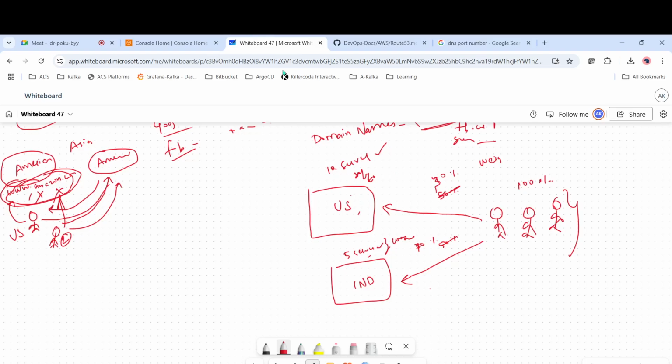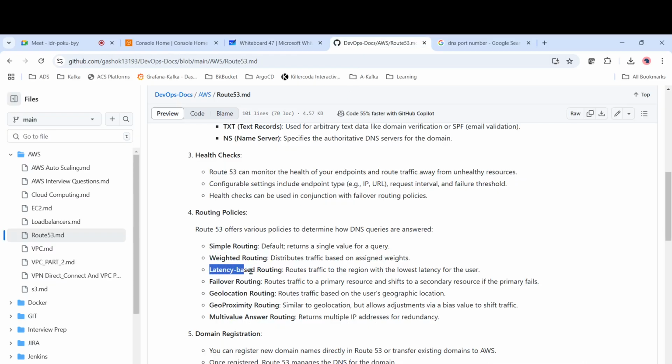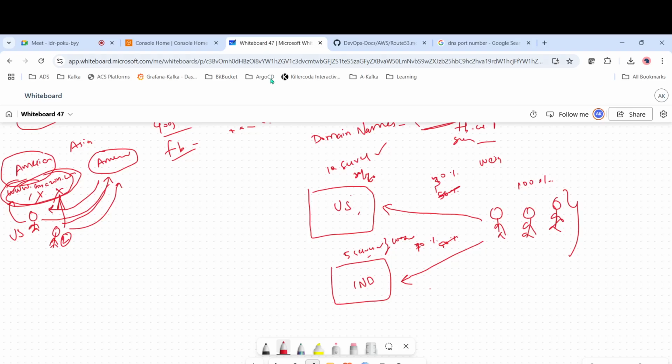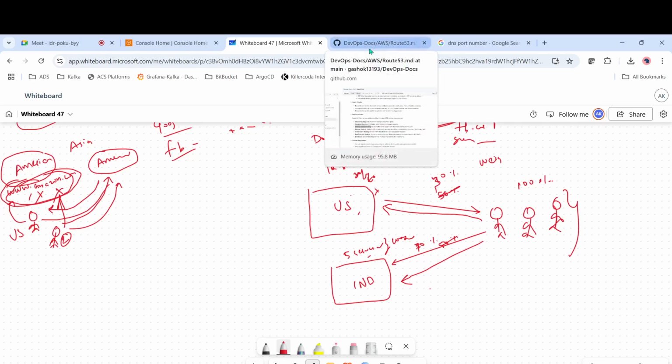Then we have latency based routing. Latency based means, for example, you are trying to send data to the US, but the end user is receiving it with some delay. There is some issue in the US server, there is a latency, so the next time the user requests, it will directly send to India. This is called latency based routing. In case there is some delay, it will send to another server which is available near to that one.